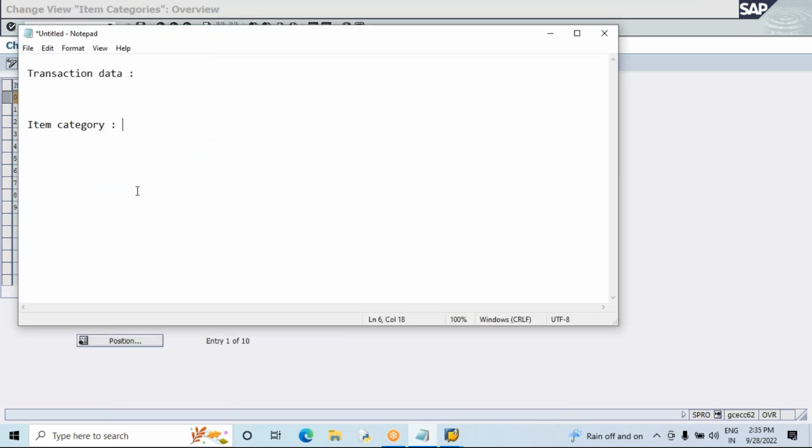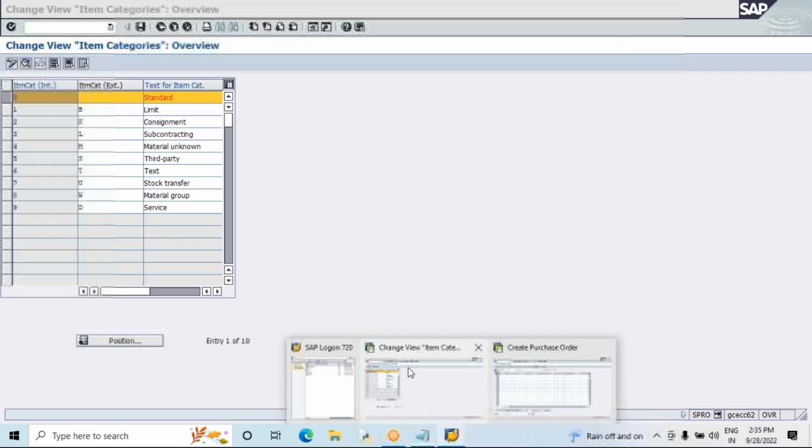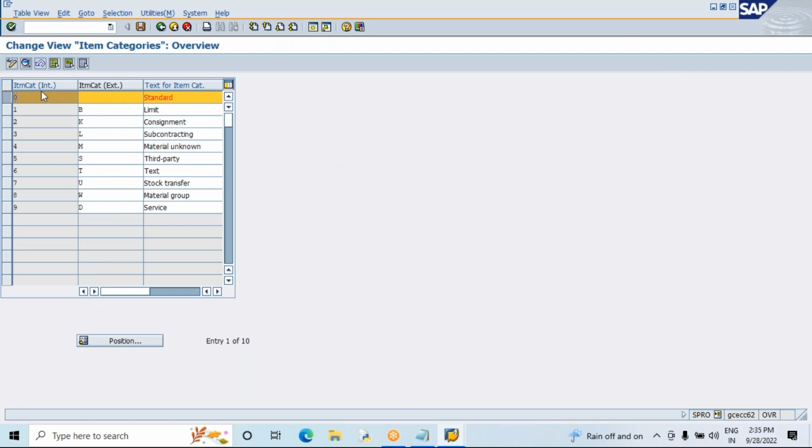I have a question. Can technical people enter new item categories, or is it the same for everyone? Good question. As of now, with the help of the technical people, if you want to create a new item category, we can create it here, because they need to change the standard program and so on. But some fields are inbuilt here. Globally, these are the item categories, and the requirement is not coming for more than these many products.